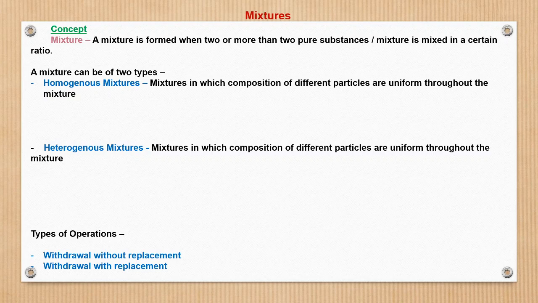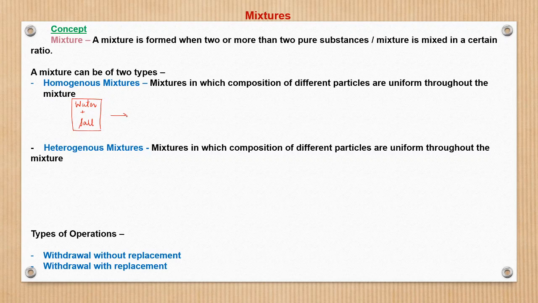One is homogeneous mixtures, another is heterogeneous mixtures. A homogeneous mixture is one in which the composition of the different particles which are mixed is uniform throughout the mixture. That is, if we talk about a mixture of water and salt, this is a homogeneous mixture.